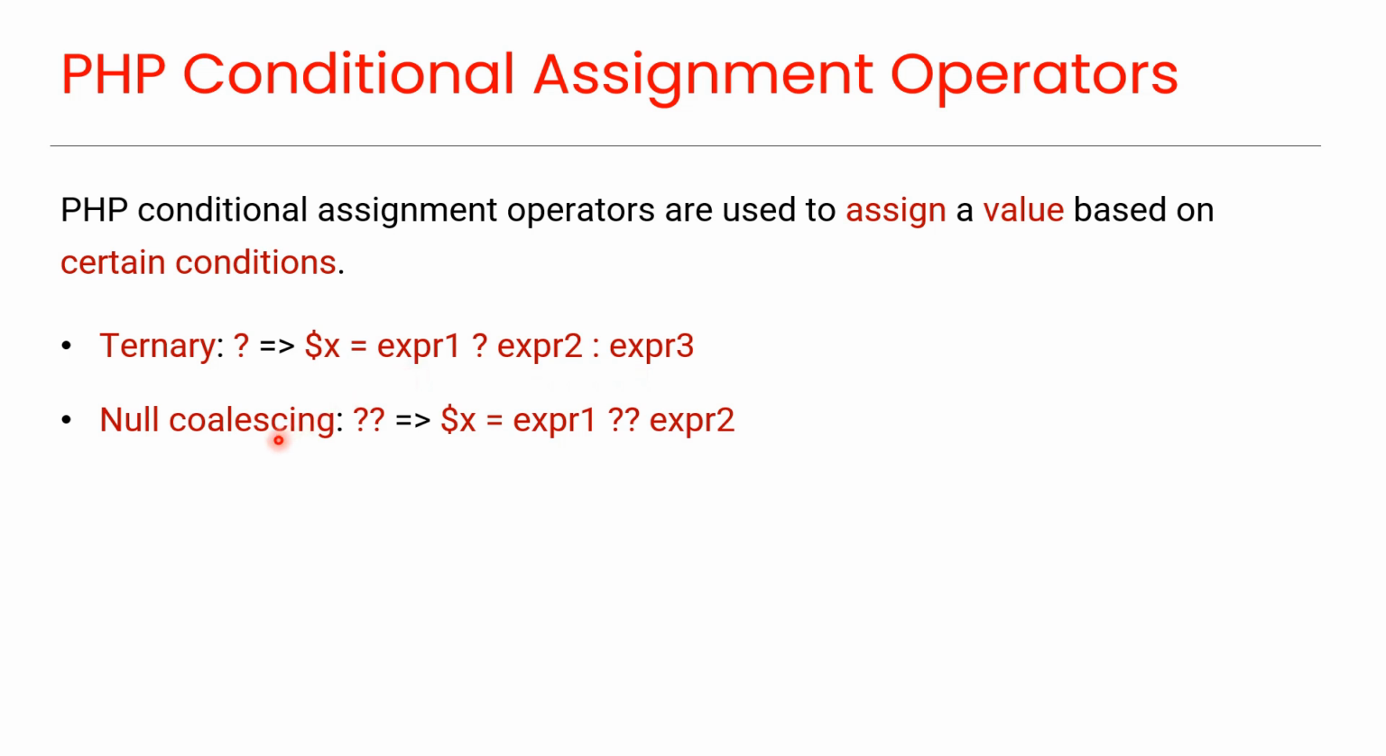Null coalescing, which returns the value of a variable based on whether condition exists and is not null. For example, this statement returns the value of x, which is expression 1, if expression 1 exists and is not null. Otherwise, the value of x is expression 2.